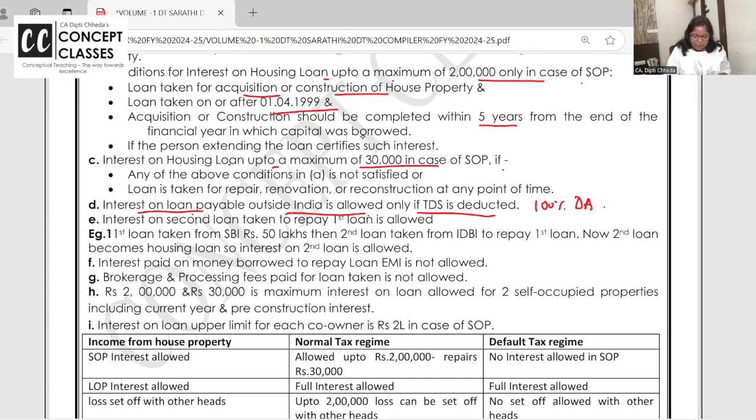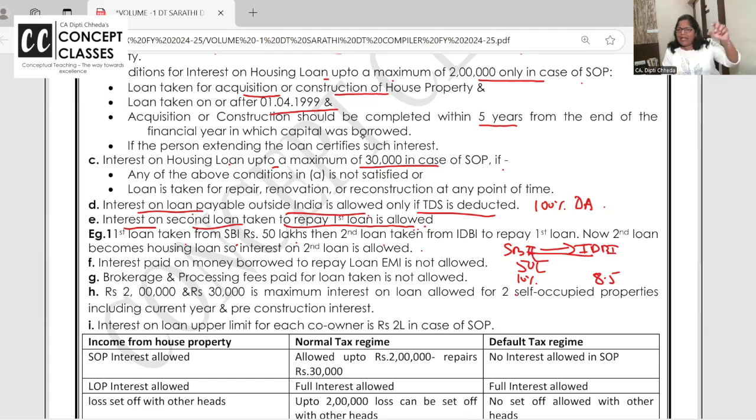Now, interest on second loan taken to repay the first loan is allowed. See, example also I have given. I took first loan from SBI, 50 lakhs, maybe at 10%, just an example. Then IDBI says, we will give you housing loan at 8.5%. And housing loans are pretty long, 10 years, 15 years. So I took my first loan from SBI. I took second loan from IDBI to repay my first loan.